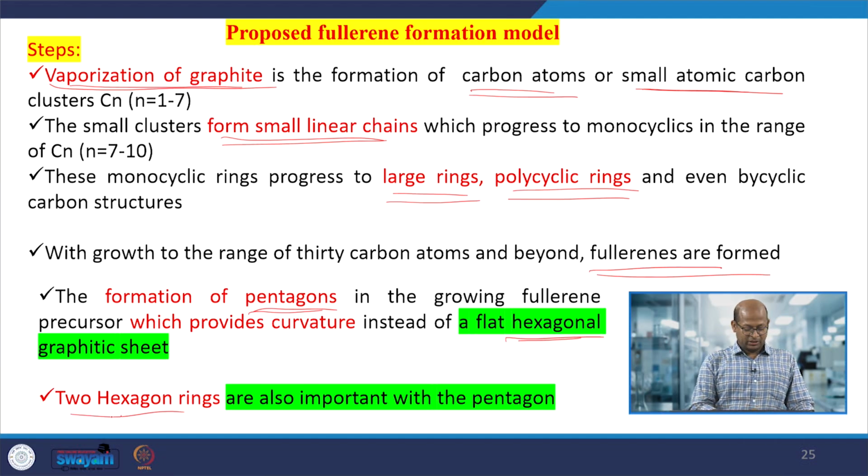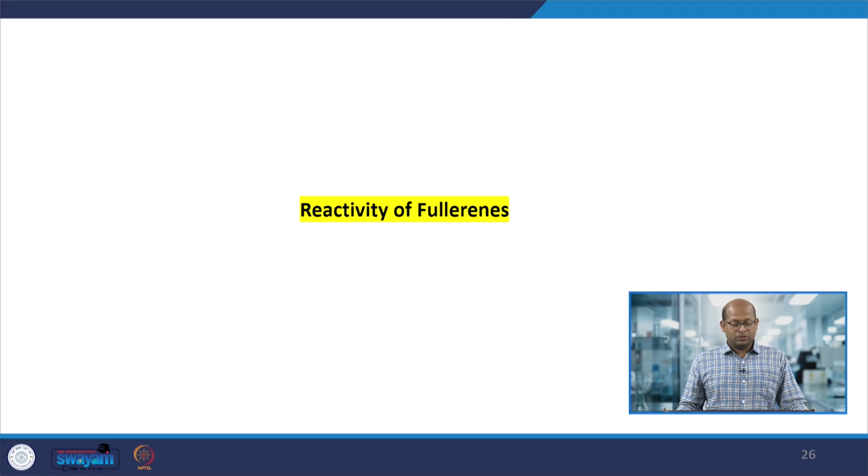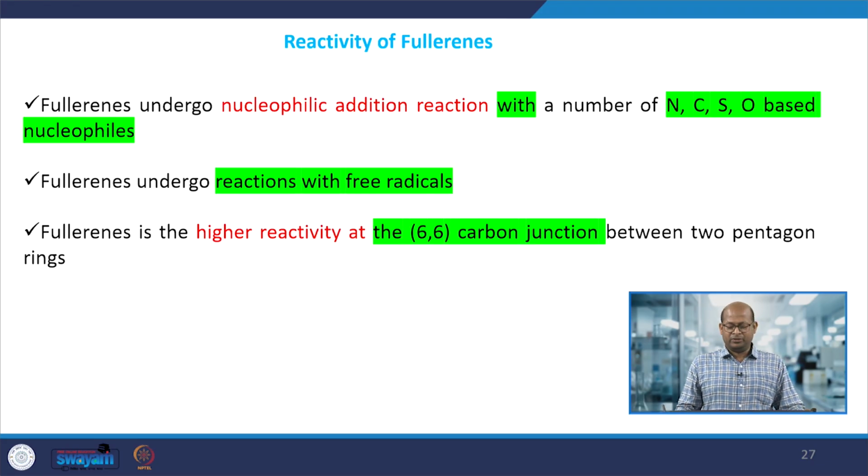Here two hexagon rings are present, and together with the pentagons they form the cage-like structures. Now we will discuss what happens once the fullerene is formed, since fullerenes can be applied in many applications. I said that it is not easily soluble in water. So, when it undergoes nucleophilic additions with carbon, nitrogen, sulfur, or oxygen, these react with the fullerene and form functional groups, and then it can easily be used for applications.